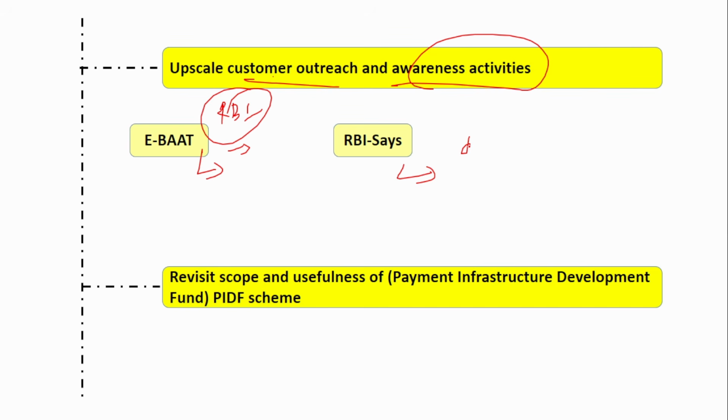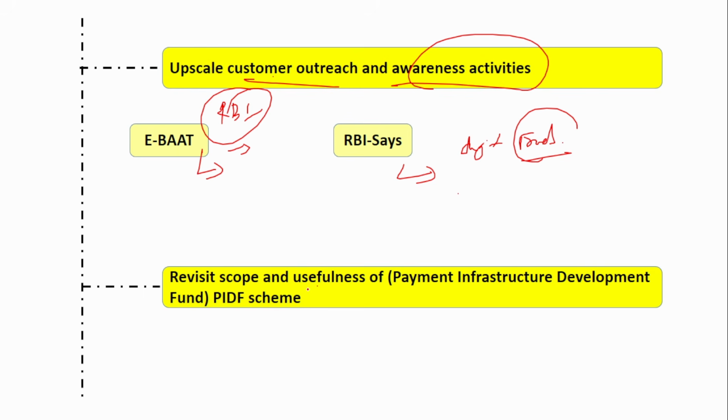But now the number of digital frauds is increasing tremendously. Okay, so more effort should be made by the Reserve Bank of India, and now RBI is planning that instead of just having the campaigns in particular places, maybe we should expand the campaign space to more areas. That is, we have to conduct campaigns even in the bank branches, even in more social media, so that it reaches a large number of people. Already, you would have seen a lot of ads on television, right? That is already in function. And similarly, now the RBI is also sending WhatsApp messages, so ensure that you do not fall prey to fraudulent transactions. So this is an initiative to increase customer outreach and awareness activity.